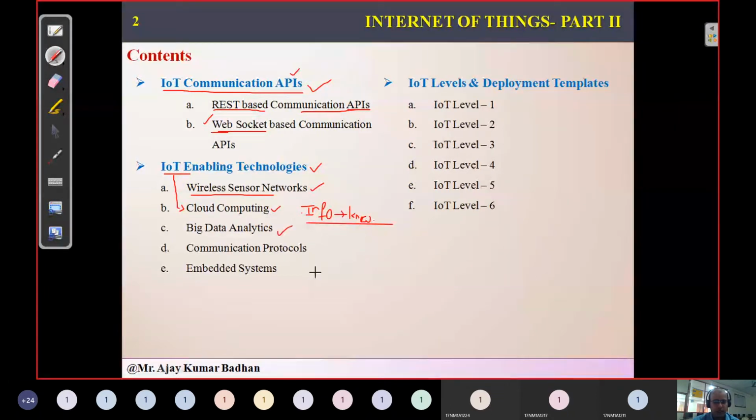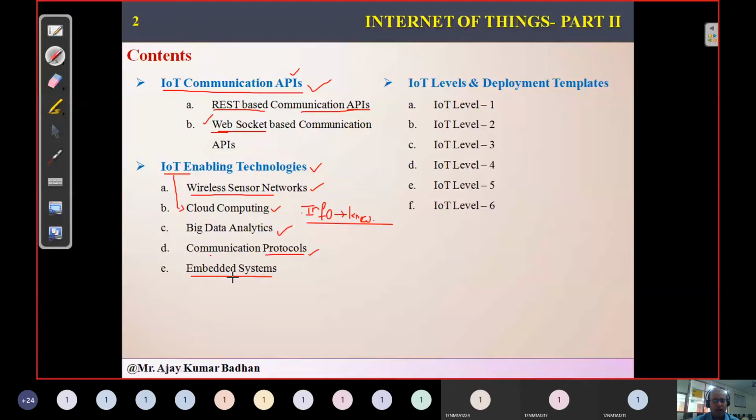Then we have big data analytics, where we will look into that particular thing. And then we have communication protocols. Obviously, in order to let our devices communicate with other devices as well as with other applications, we require some protocols. Based on these protocols only, we can transmit the information. So that's all we are going to discuss in this particular scenario.